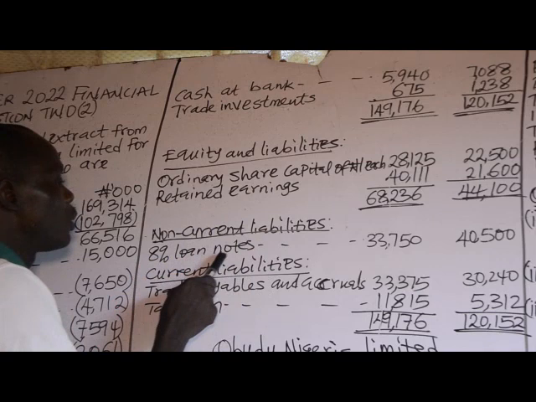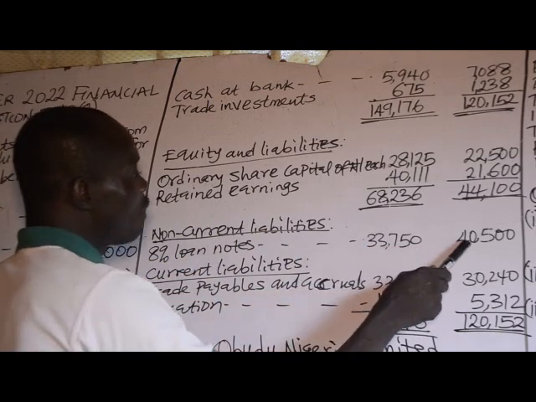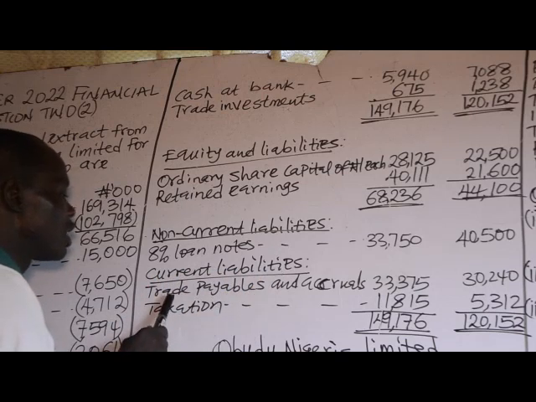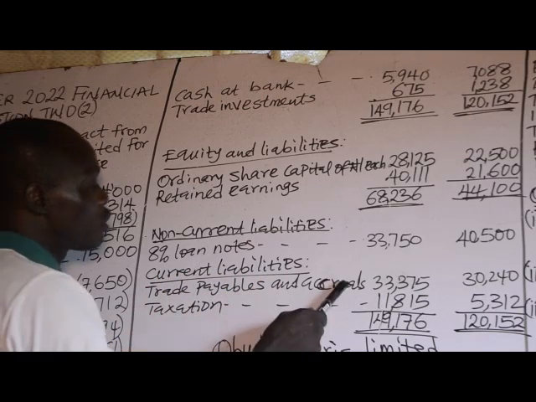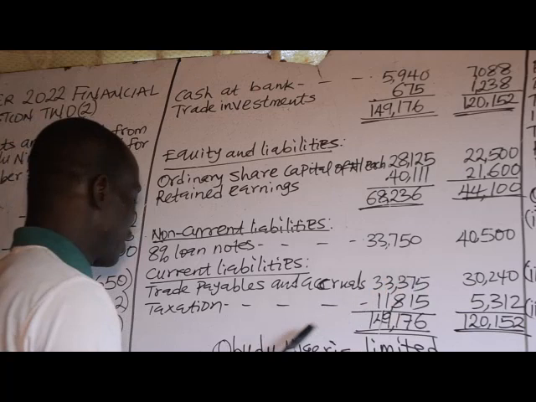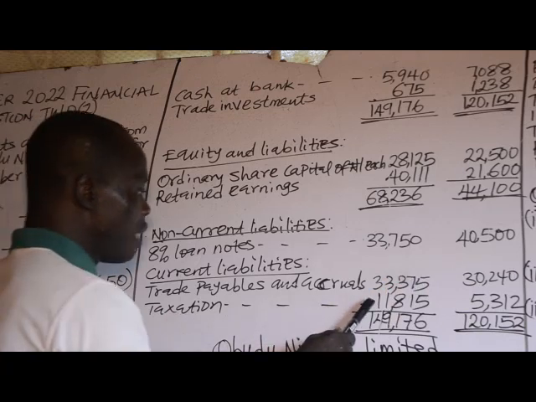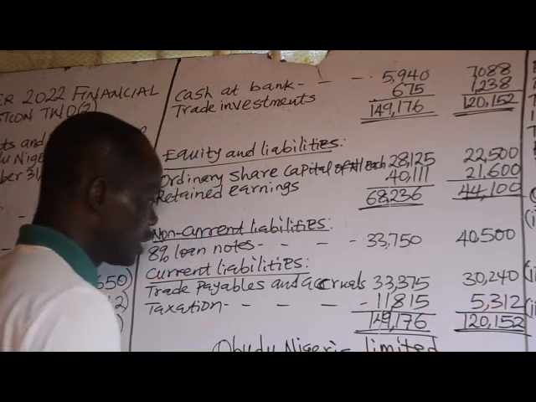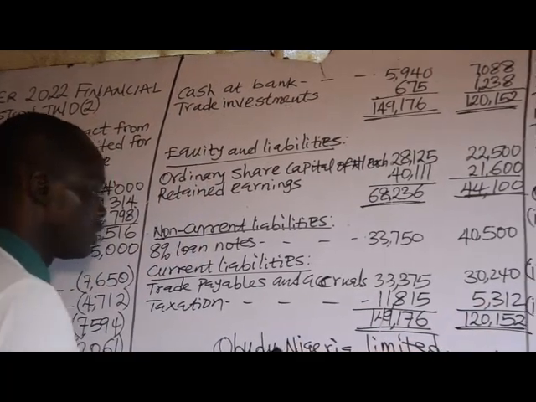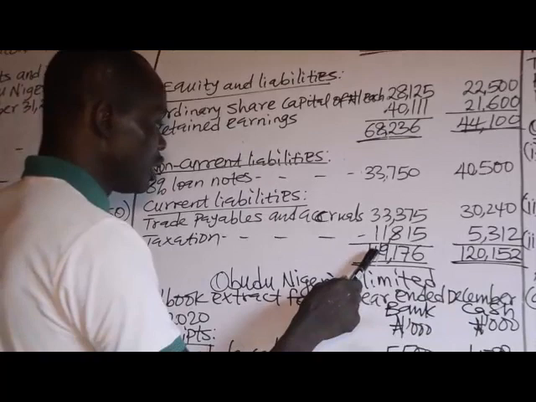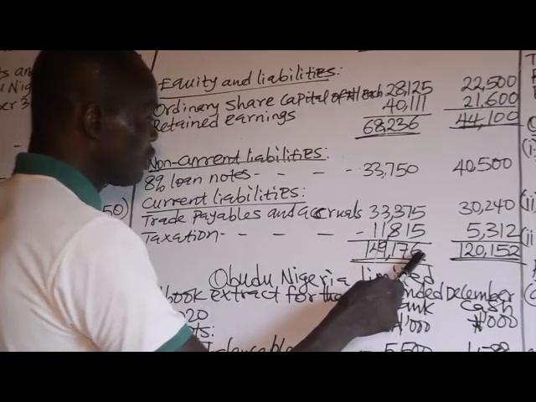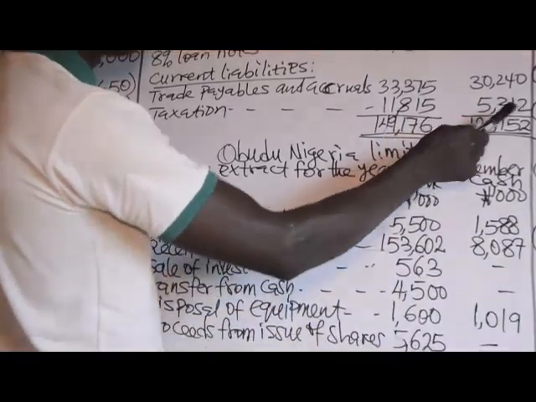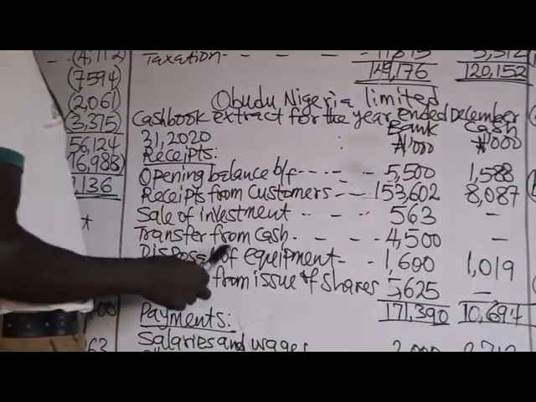We have 8% loan notes 33,750 and 40,500. We have current liabilities which include trade payables and accruals of 33,375, taxation of 11,815 and 5,312 respectively. Then the total equity and liability is 149,176 and 120,152 for 2020 and 2019 respectively.